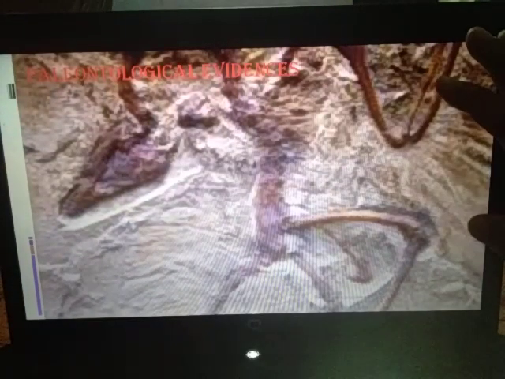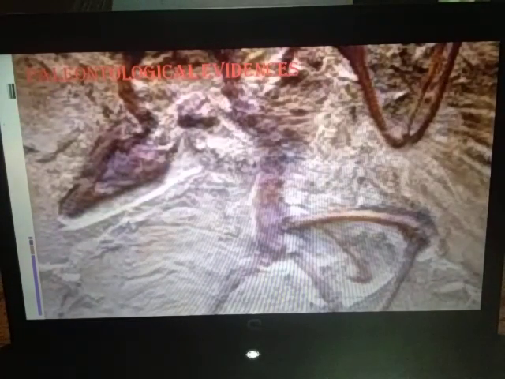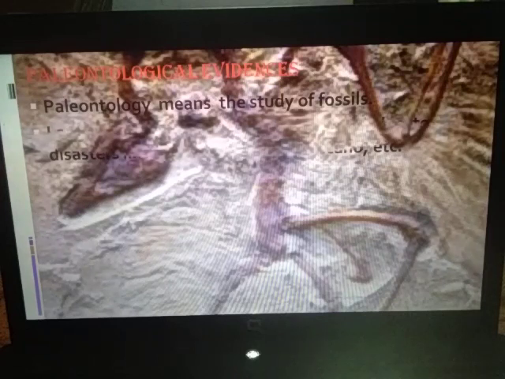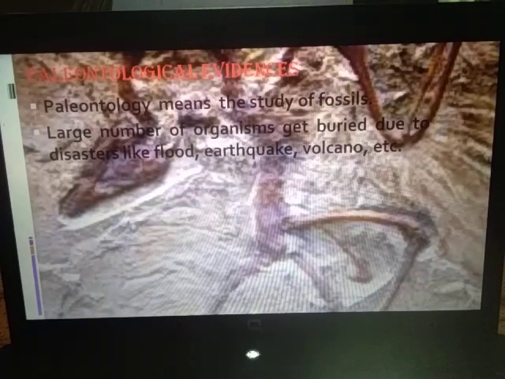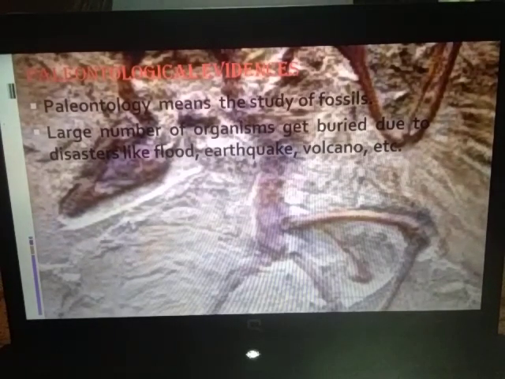Now what is paleontology? Paleontology is nothing but the study of fossils. Fine. Then a large number of organisms get buried due to disasters like flood, earthquake, volcano, etc. Now how are these fossils formed? They are formed because organisms may have got buried due to some of the disasters like flood or earthquake or volcano, etc. Fine.